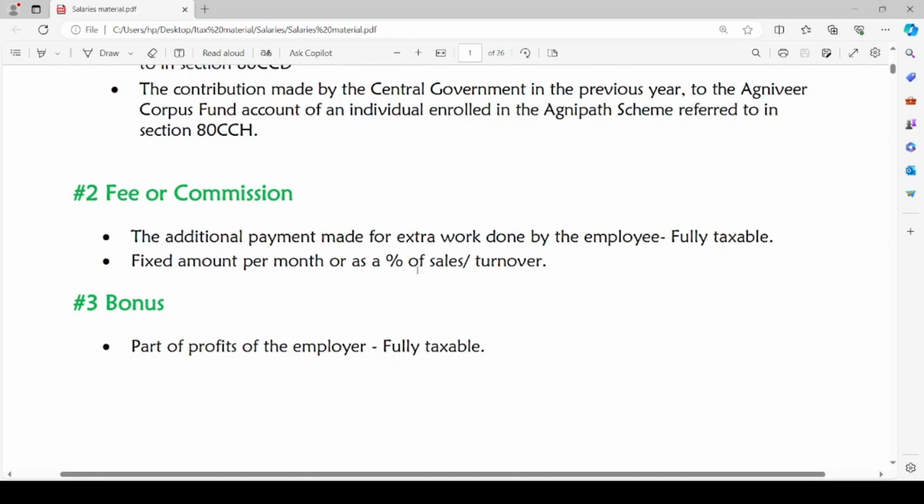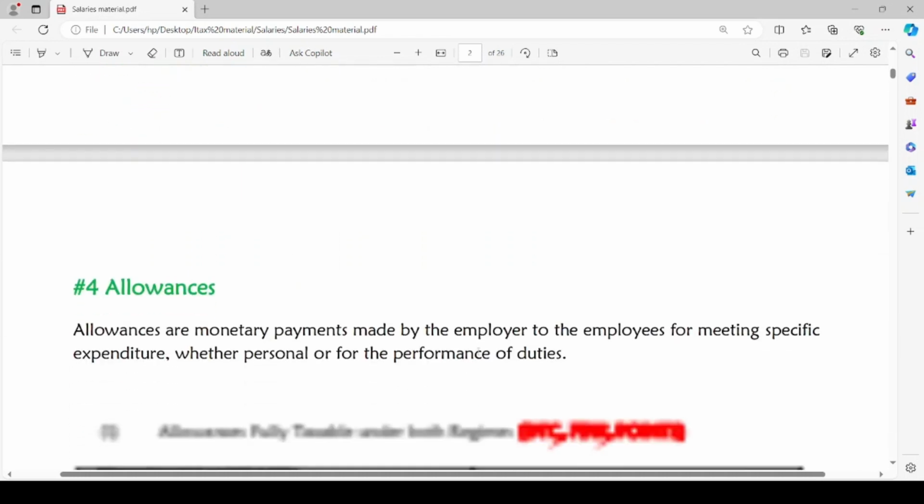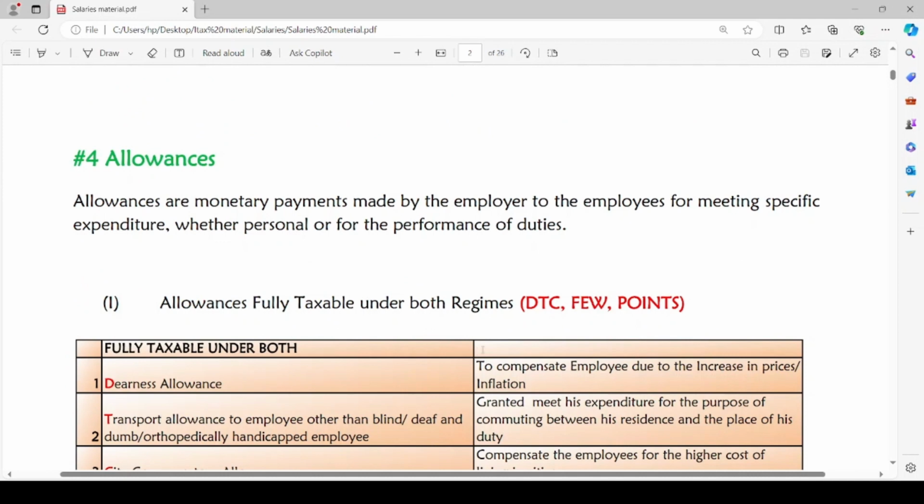Bonus is a part of profits of the employer. Any profits earned by the employer, if he distributes it among the employees in the form of bonus, it is fully taxable.